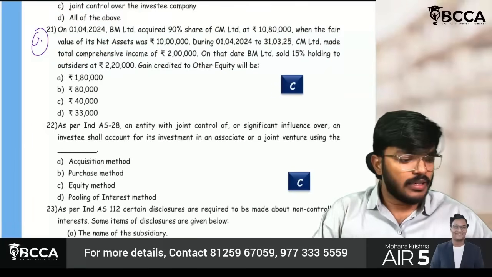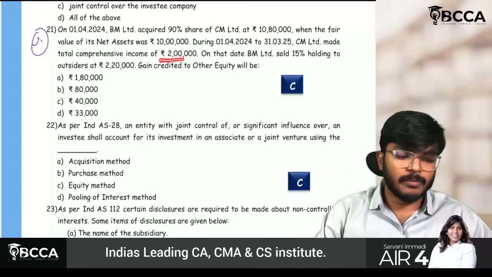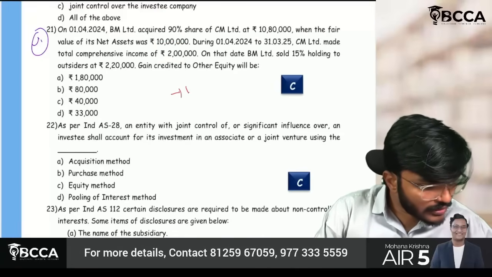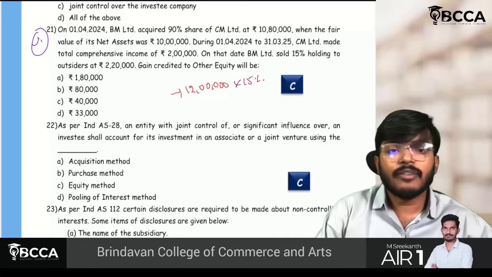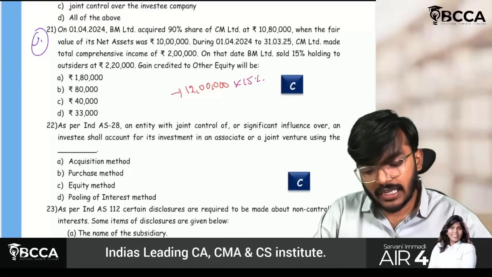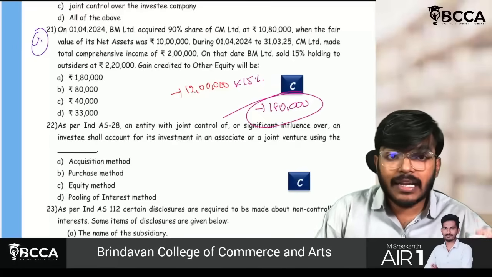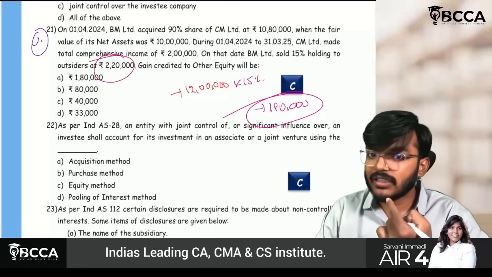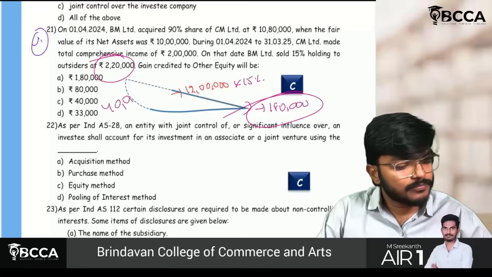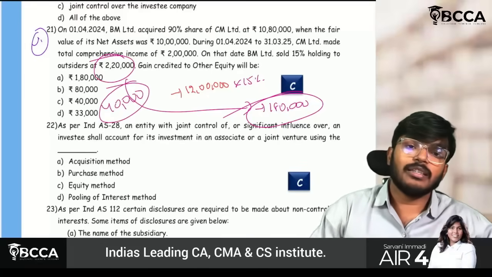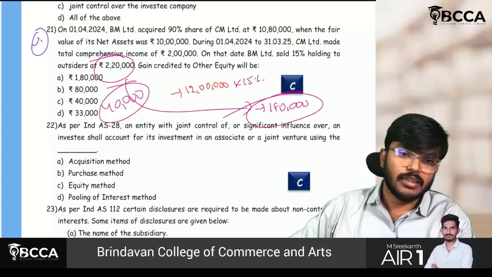Okay. So fine, sir. In this question also, if you observe, see, net assets value is 10 lakh. Comprehensive income is 2 lakh. So my total net assets are how much, sir? 12 lakh rupees, out of which 15% it has sold. So if I calculate the carrying amount of NCI, I will get 1,80,000. But sir, I have received 2,20,000, which means I have got a profit. How much is the profit? 220 minus 180, it is 40,000 profit. 40,000 profit will be charged to P&L account. ठीक है? That's it, sir.